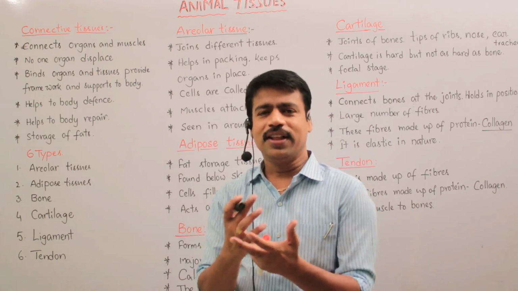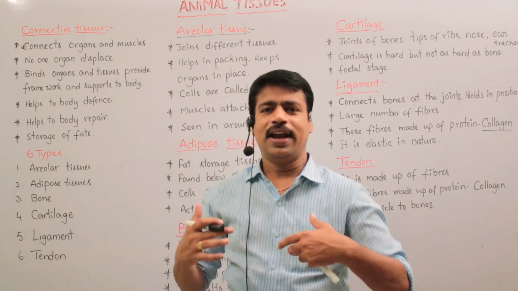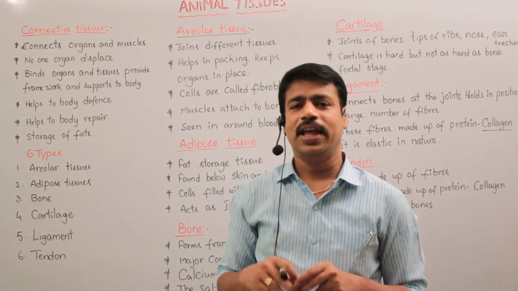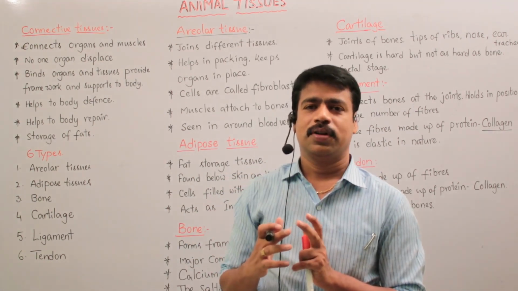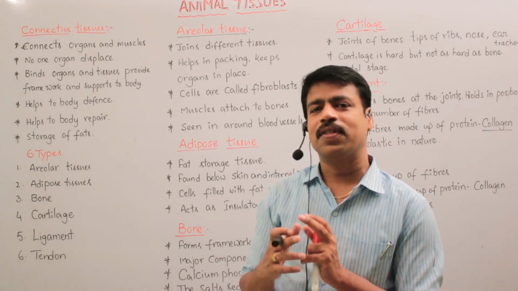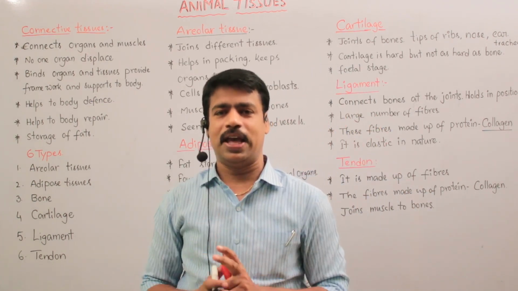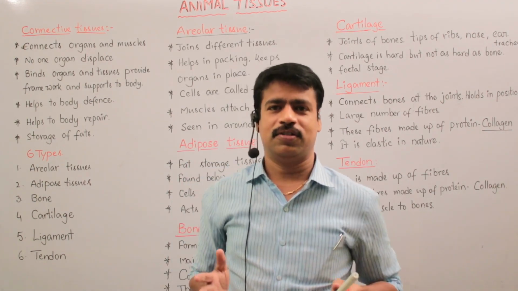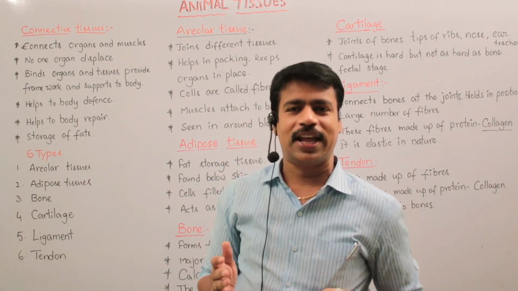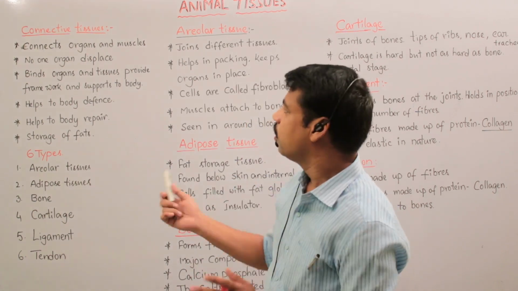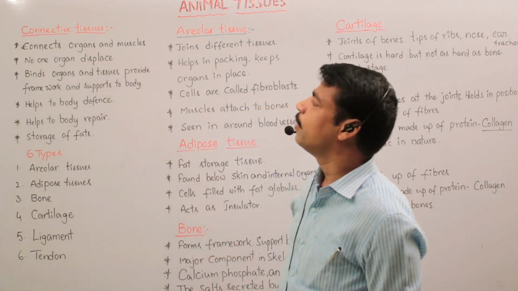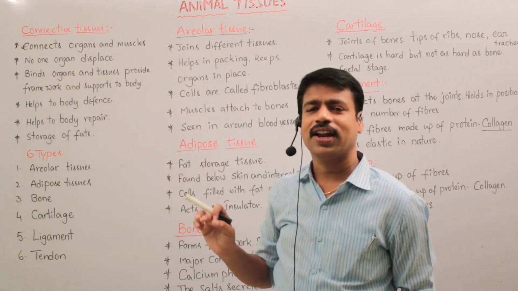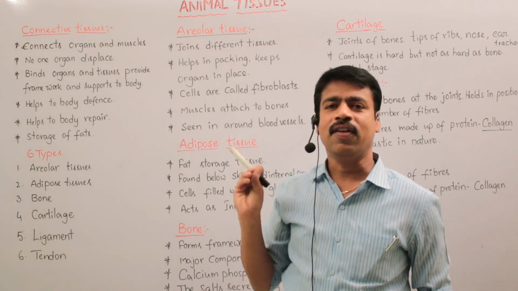Our body is made up of muscles, and internal organs are also present in our body, and this tissue keeps the organs in a particular place, or otherwise what will happen? They may slip down in a particular area. So it connects organs and muscles, and that's why no organ is displaced from its place.